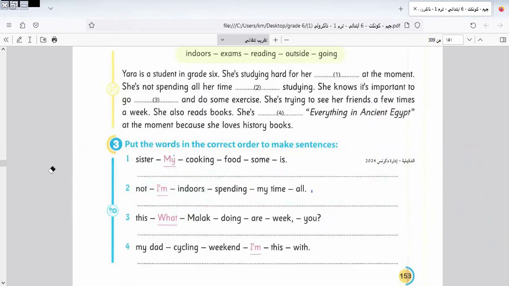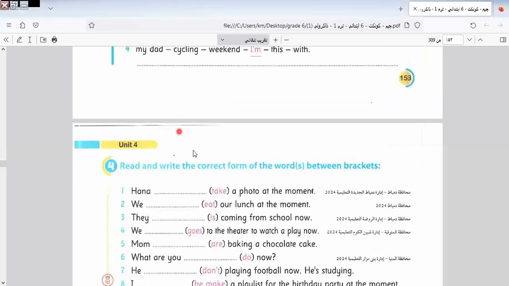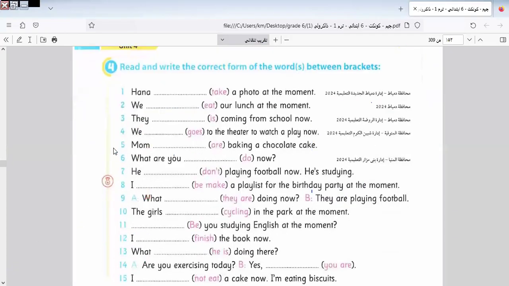As we told you, today I will explain only lesson 2. Okay. Next class we will take lessons 3 and 4. Today I will give you unit 2 only. Okay. Next class I will start lesson 1, lesson 2, lesson 3 and 4. Okay. Let's go to another one here. This exercise is about what? It's about the present continuous tense that we explained during the lesson.